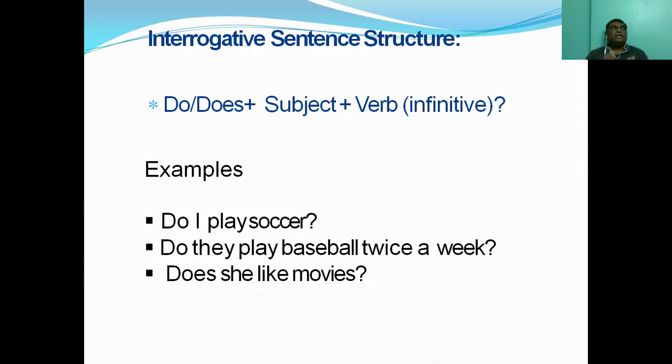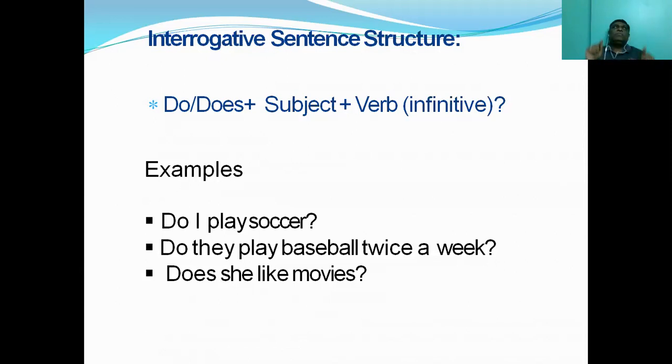Usually, interrogative sentences are of two types. One is with helping verbs, the other is with WH words. What do you mean by WH words? Like what, where, when, why, who, how, which, such kind of words are known as WH words. So whenever you ask a question with any of the WH words, we call it a WH question. Here, since we are talking about simple present tense, you can ask like this.